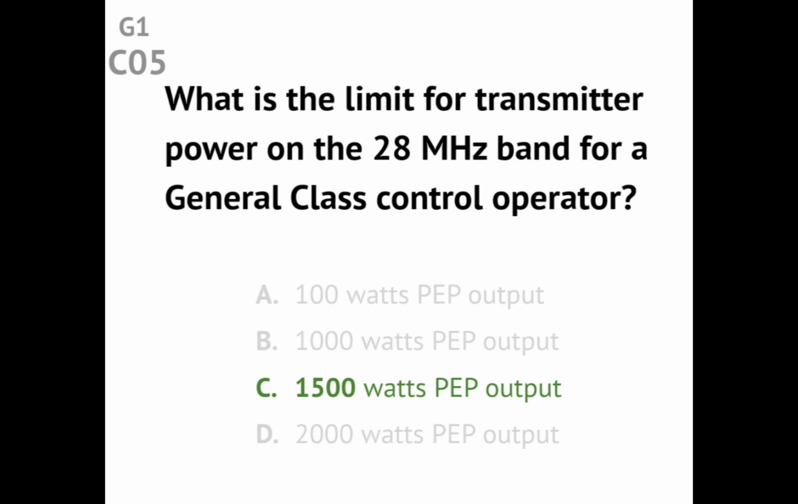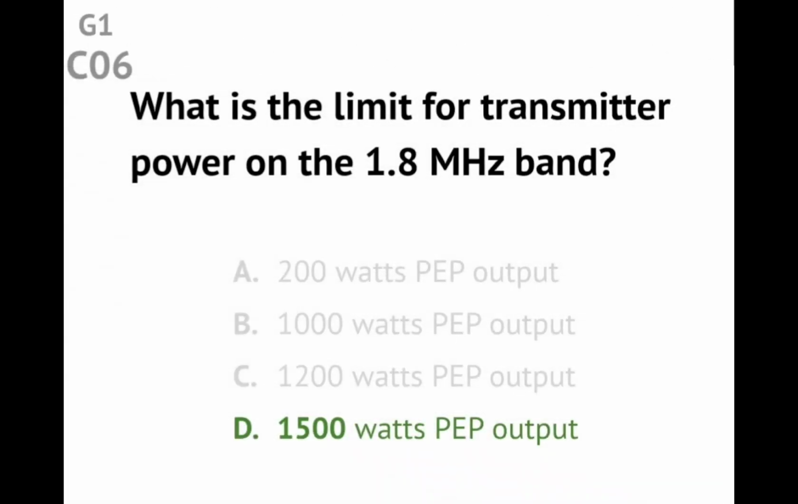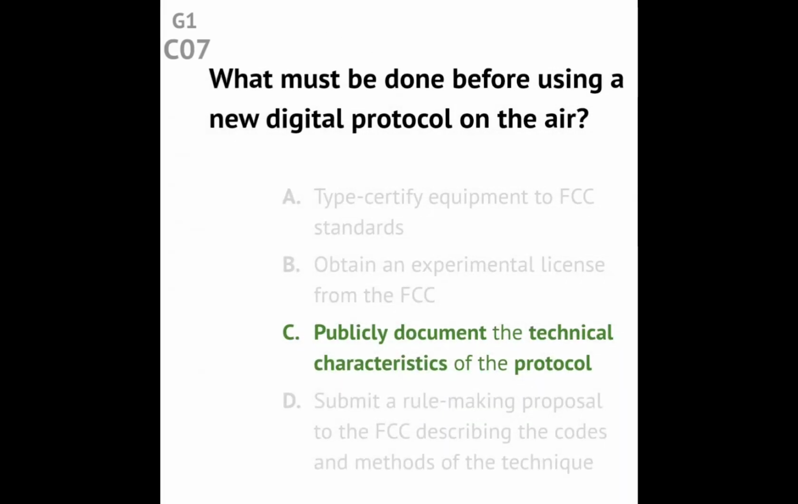Question G1C05. What is the limit for transmitter power on the 28 MHz band for a general class control operator? Answer: 1500 watts PEP output. Question G1C06. What is the limit for transmitter power on the 1.8 MHz band? Answer: 1500 watts PEP output. Question G1C07. What must be done before using a new digital protocol on the air? Answer: publicly document the technical characteristics of the protocol.